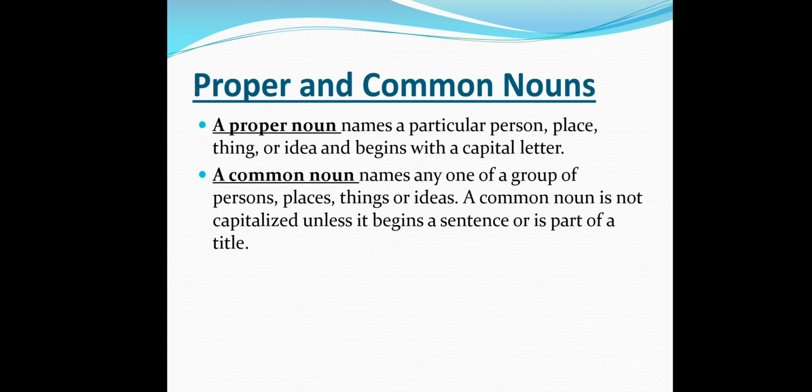We're going to move right now to talk about the differences between proper and common nouns. A proper noun names a particular person, particular place, particular thing, or particular idea, and begins with a capital letter. This is something obligatory that's going to start with a capital letter. Whereas a common noun names any one of a group of persons, places, things, or ideas. A common noun is not capitalized unless it begins a sentence or is a part of a title.